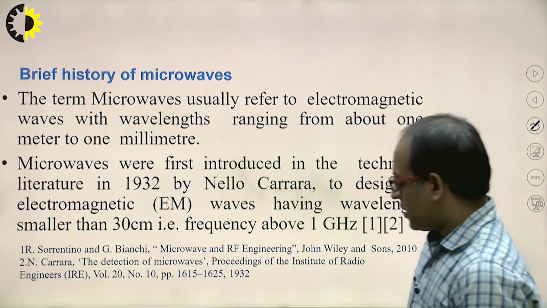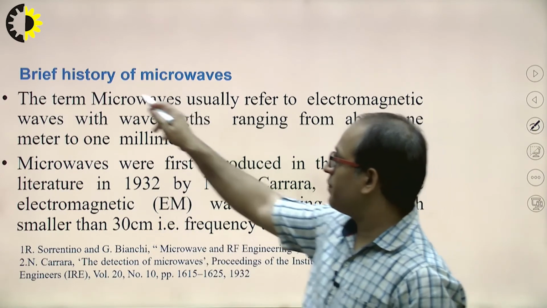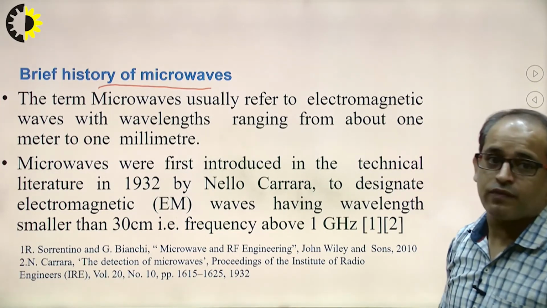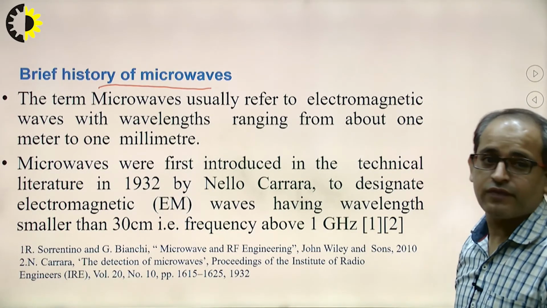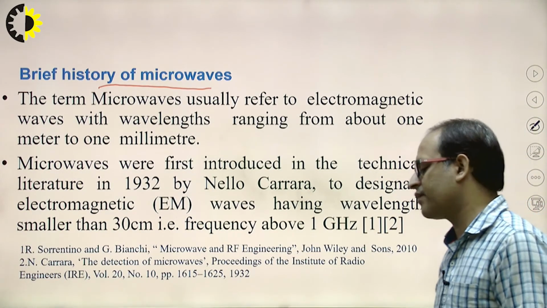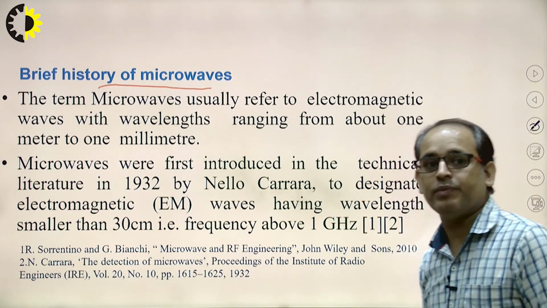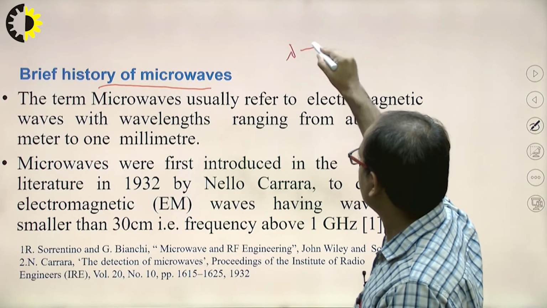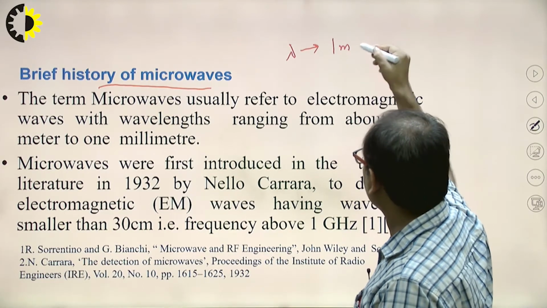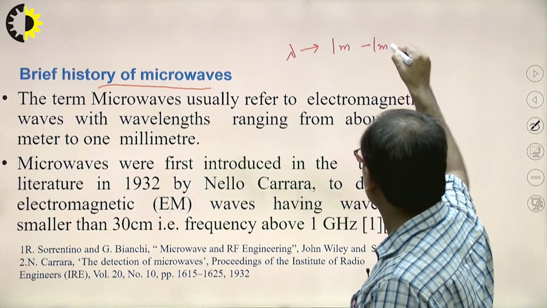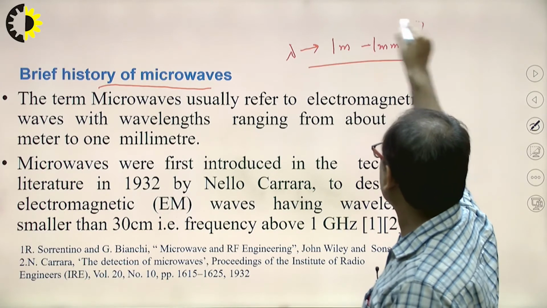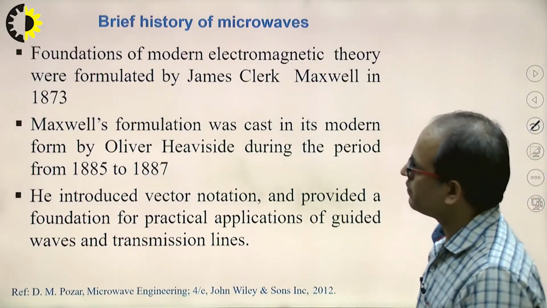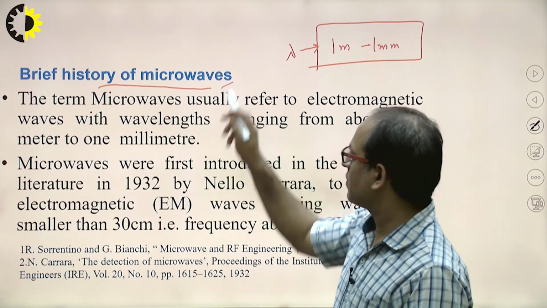Now we will see the history of the microwave. The term microwave mainly referred to the electromagnetic wave with the wavelength ranging from what? Ranging from 1 meter to 1 millimeter. That comes under the microwave band.